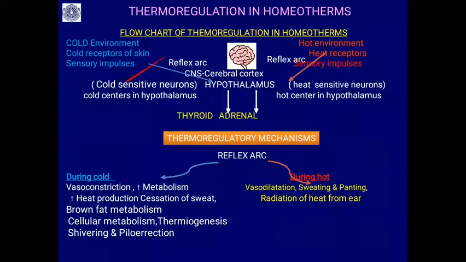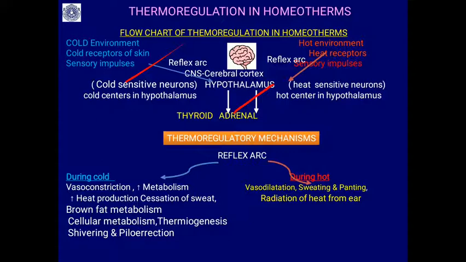So what happens during the cold? Immediately the cold receptors on the skin communicate to the hypothalamus of the brain, that is the thermoregulatory center, through sensory impulses, and the thermoregulatory mechanism starts. You can see during cold: vasoconstriction, piloerection, brown fat metabolism, shivering. Through all these mechanisms the temperature will be maintained constant at 37 degrees centigrade in the case of mammals.